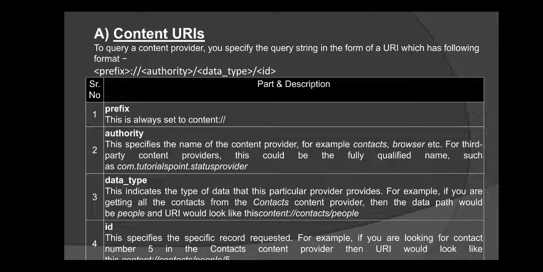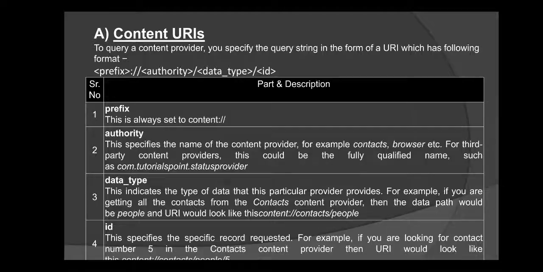Then the data type indicates the type of data that the particular provider provides. For example, if you are getting all the contacts from the contacts content provider, then the data path will be people, and the URI would look like this: content://contacts/people. That is the prefix content://, then the name of your authority, that is contacts, and the data type is people.